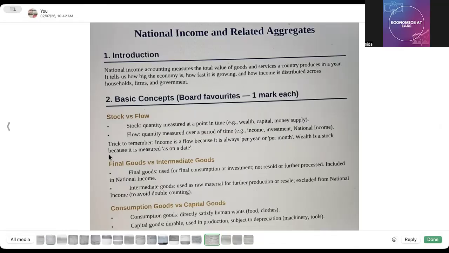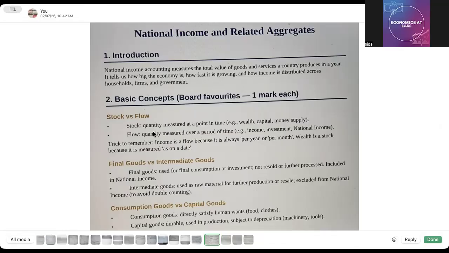Okay. Now, the nature of the concept of stock is that it is a fixed, static concept, and flow is a dynamic concept that keeps on changing. Okay. Now, for example, for the stock, population of India as on 31st March. That means a date is mentioned. Okay. Now, wherever the term is over a period, that is a flow concept. Okay. Then the total number of Maruti cars in Delhi is an example of a stock, whereas Maruti cars manufactured during January 2026, that is going to be a flow concept.